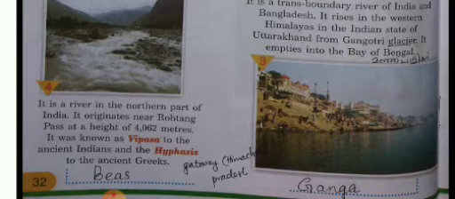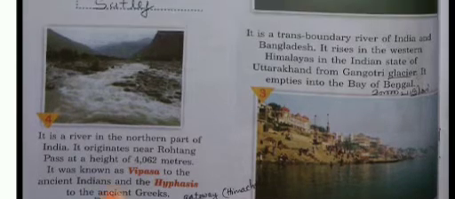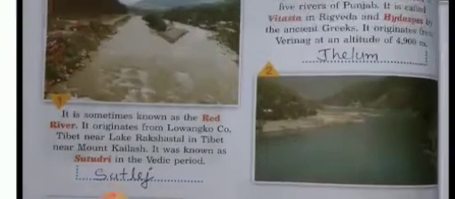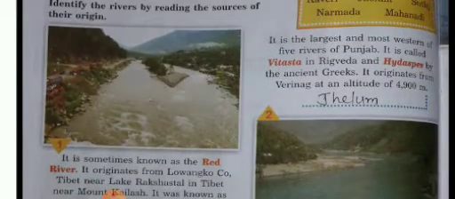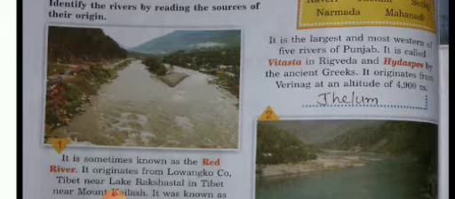Chenab and Ravi. Okay, Jhelum, Chenab, Ravi, Beas and Satluj are the 5 rivers in Punjab. In that, the Jhelum is the largest and most western of the 5 rivers of Punjab.